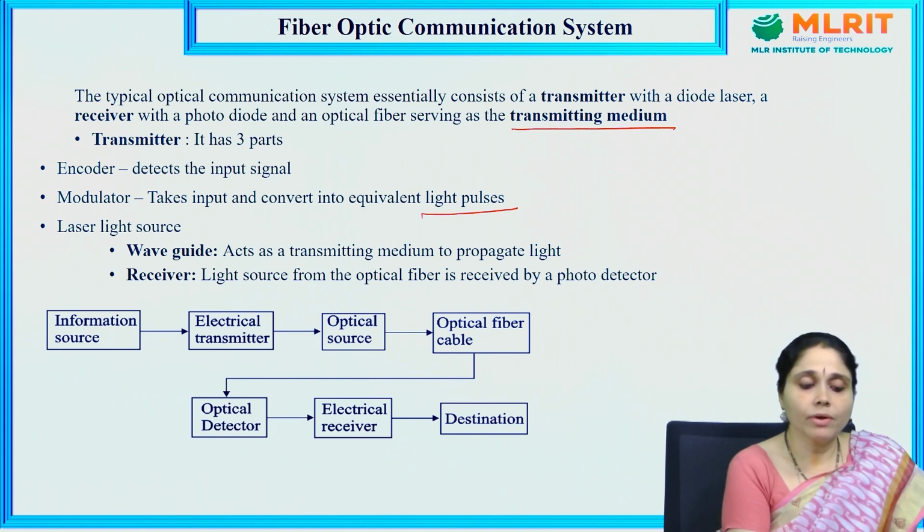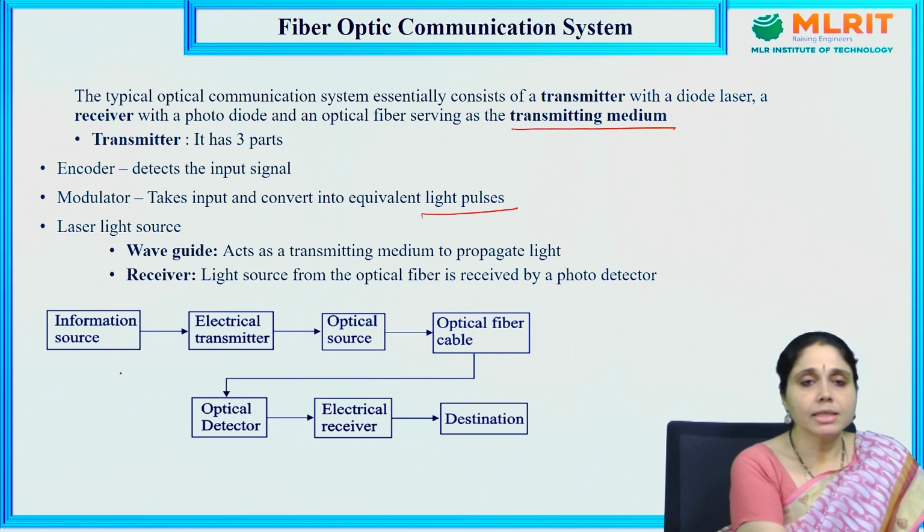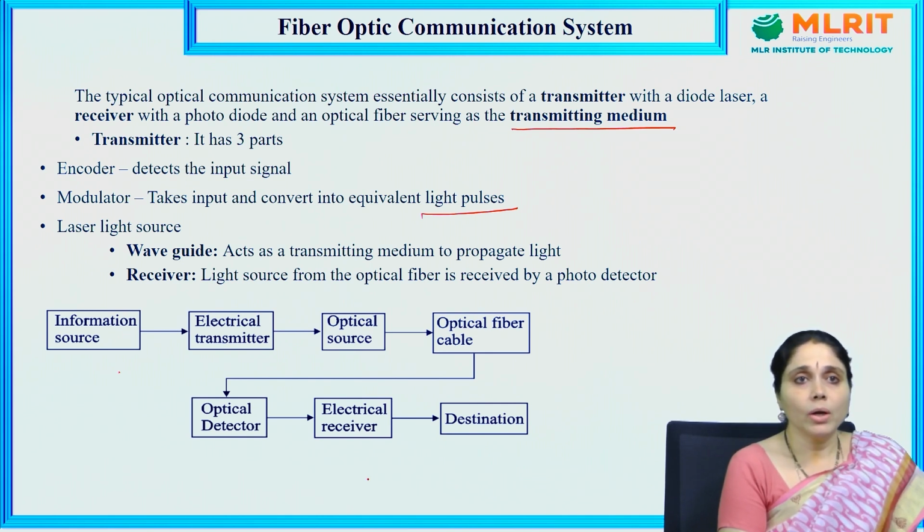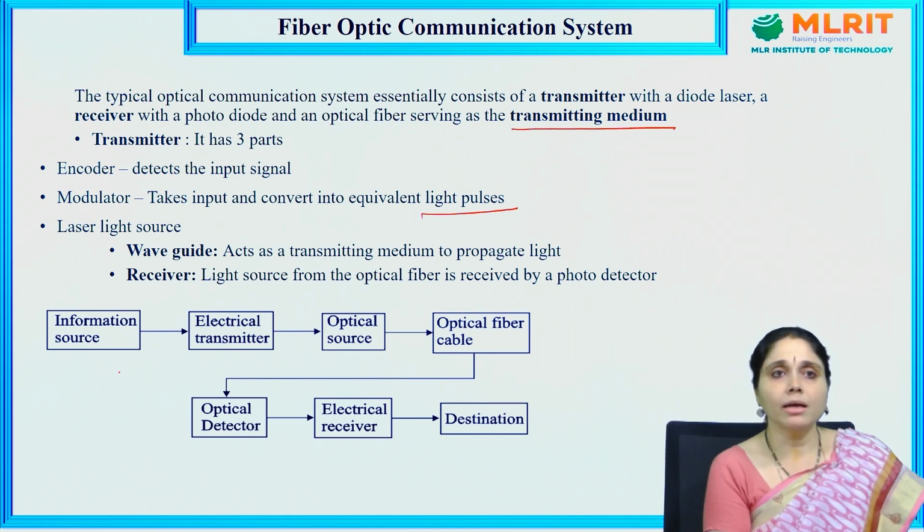At the receiver, the light from the optical fiber is received by a photodetector. See the entire diagram. This is the information source, first. Next, electrical transmitter. Next, optical source. Next, optical fiber cable. Next, optical detector, electrical receiver, and destination. This is the blueprint or representation of an optical fiber communication system.